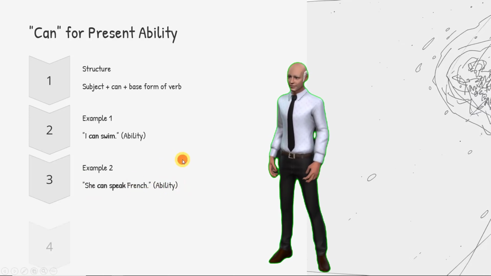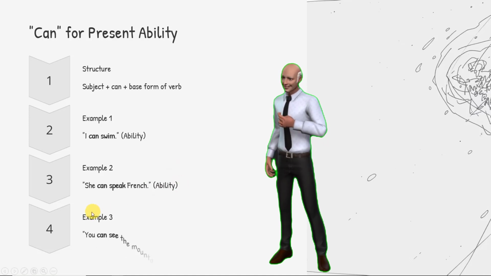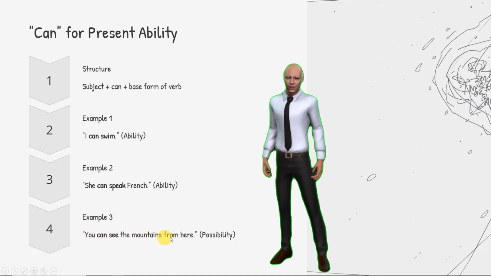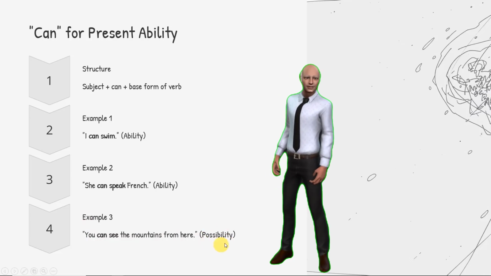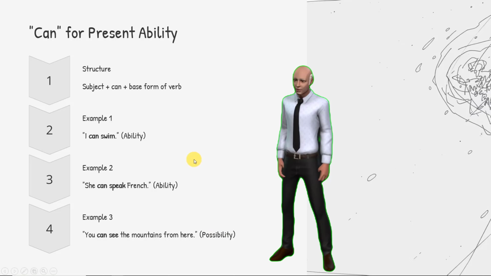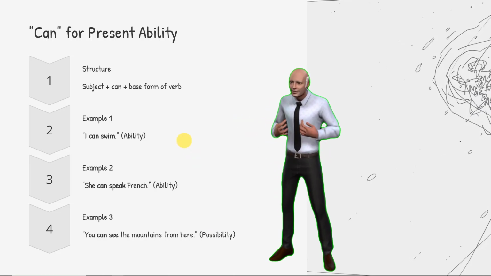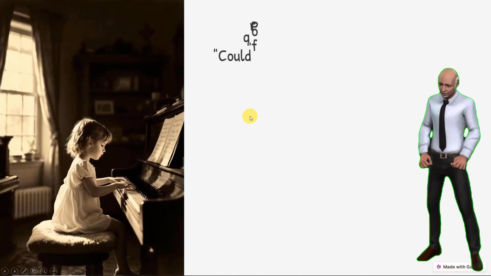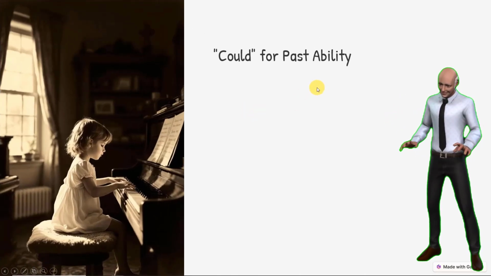Righto. And then, of course, one more example. You can see the mountains from here. That's a possibility, that you can see the mountains from wherever you are. Depending, of course, on weather and clouds and things like that, eh? Righto, guys. Okay, now let's have a look at could for past ability.